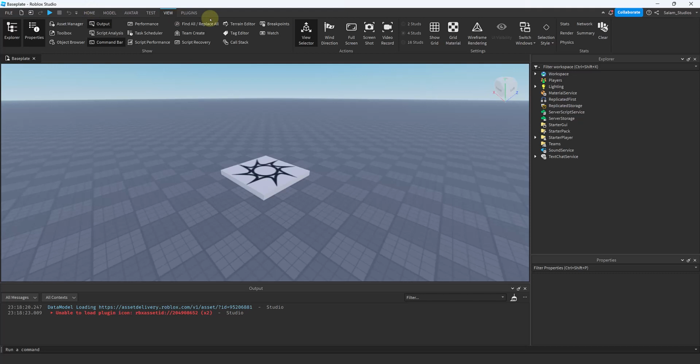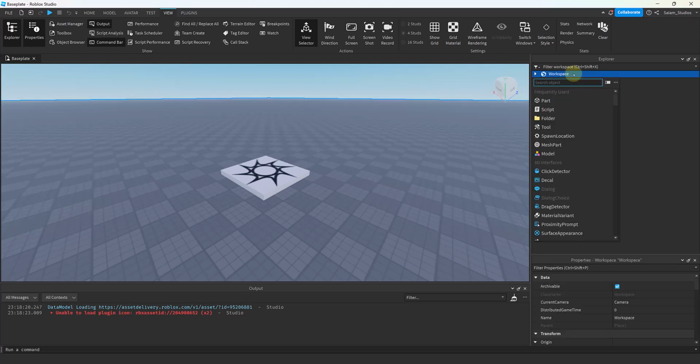Now let's create a script. So we want to hover over the Explorer interface, and when I hover over anything in the Explorer, any not empty thing, right? Anything. There's always a plus button. We want to press that plus button and create a script.